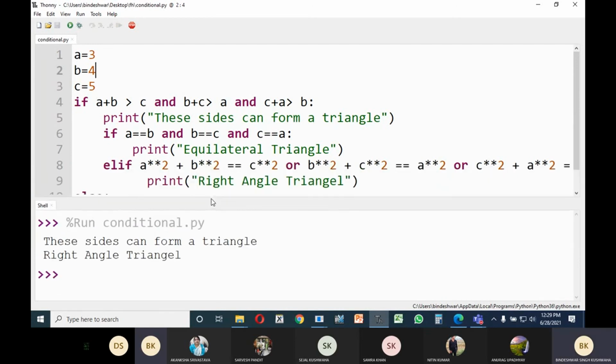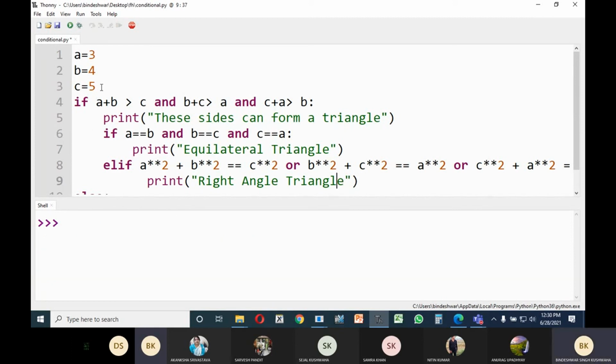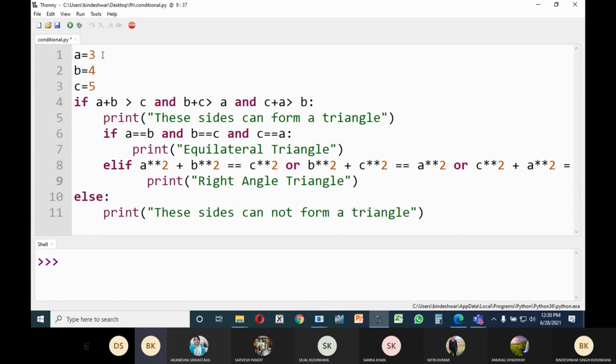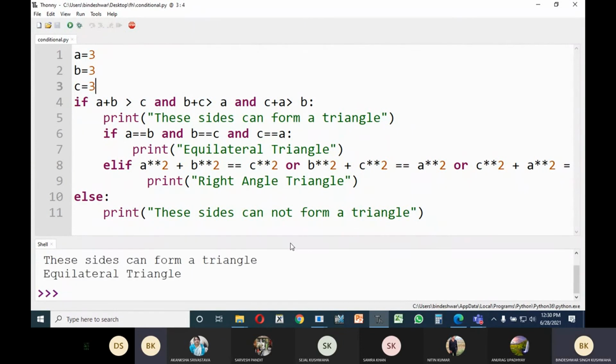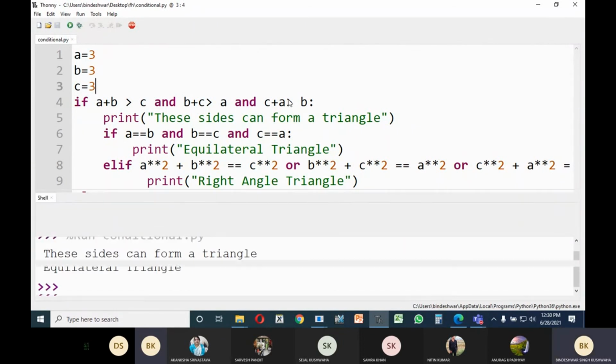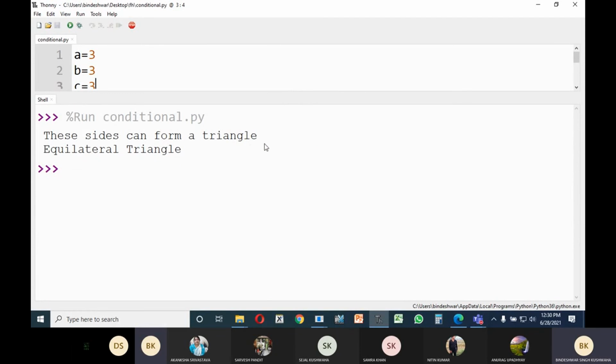Triangle, I have written triangle, right angle triangle. Okay, so right angle triangle. Let us see for equilateral. If I say about equilateral, 3 3 and 3. Okay, so you can see that these sides can form a triangle, equilateral triangle.